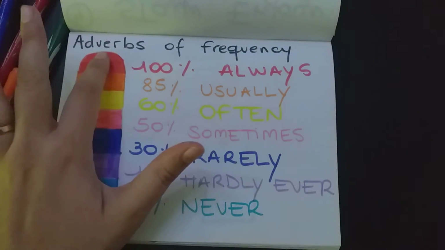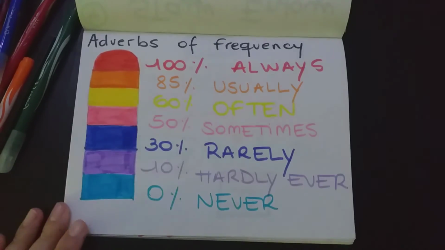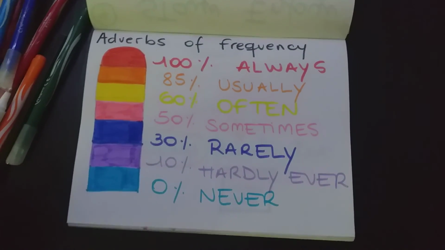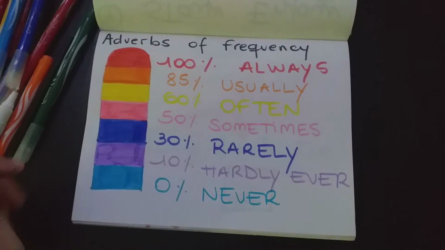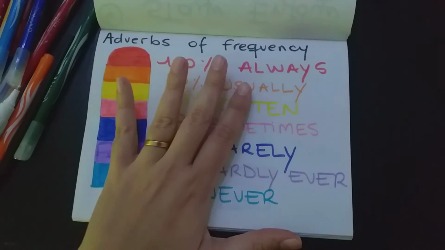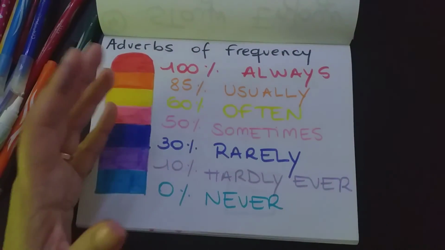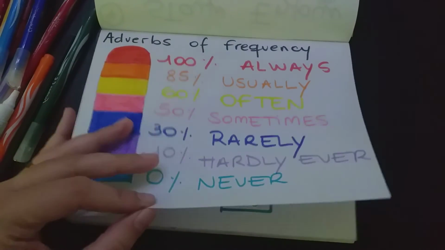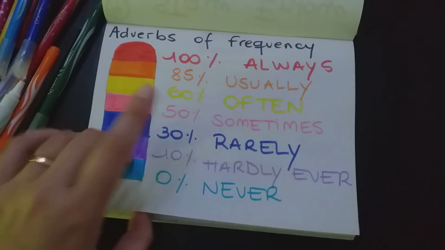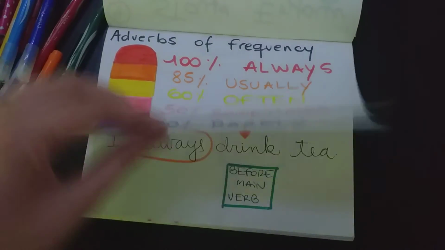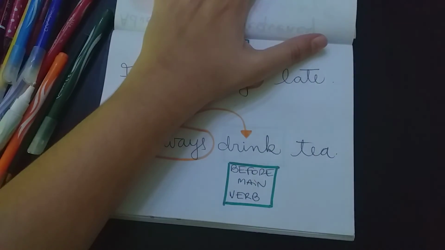Okay? These are the adverbs of frequency, together with other time expressions like every day, on Mondays, every week. I use them as time markers with the present simple tense, okay? But when we learn the adverbs of frequency, we also learn where to place them in the sentence.